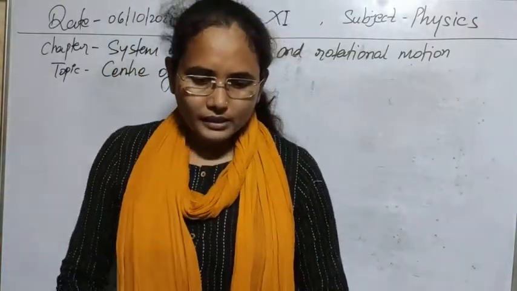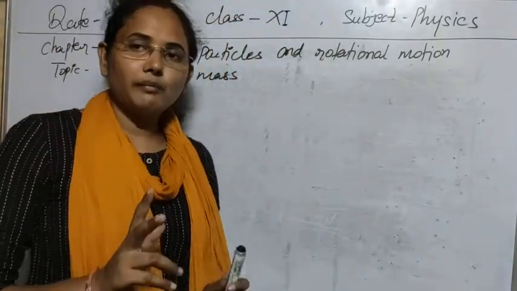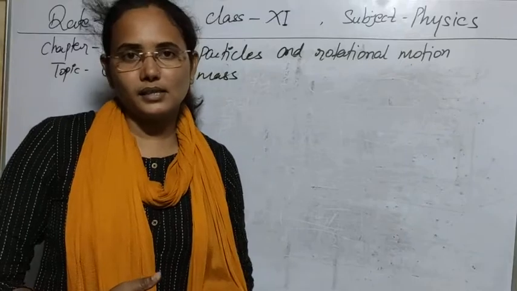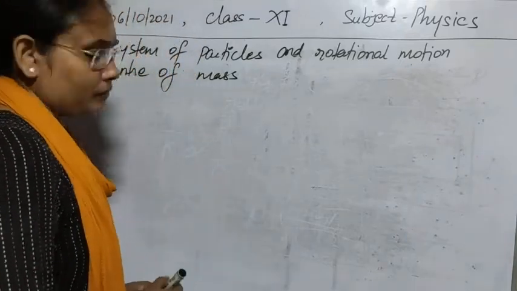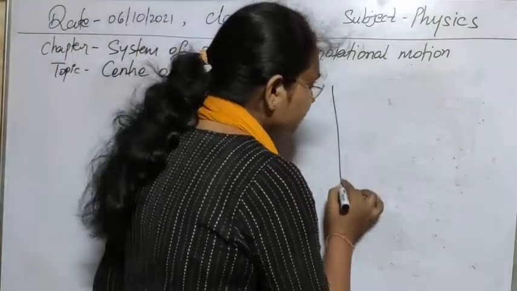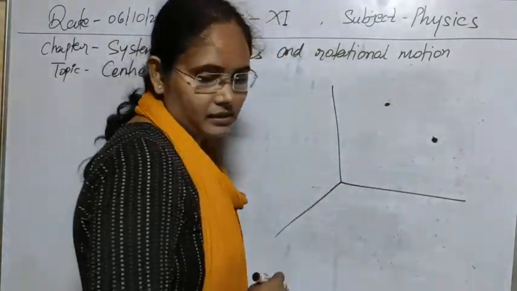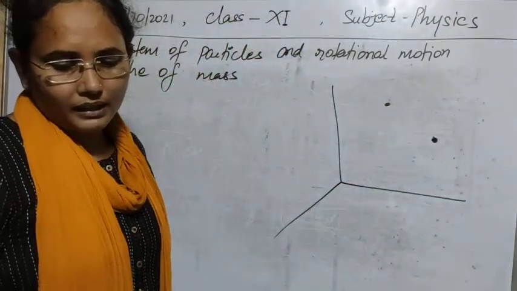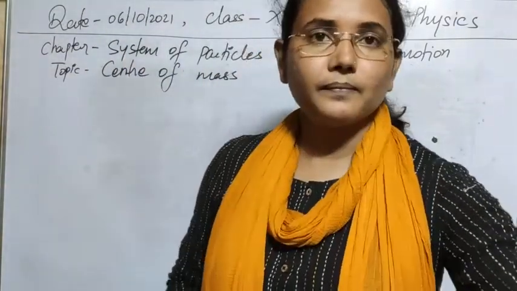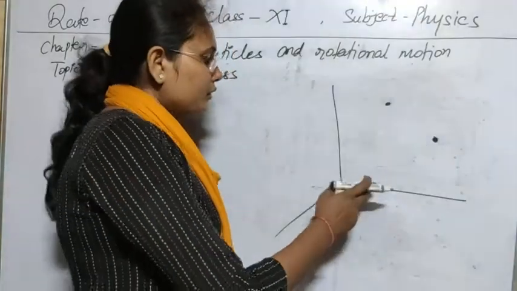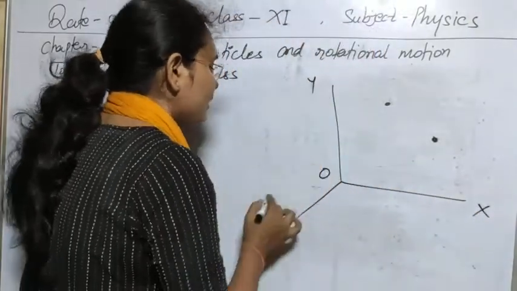Now next, let's see the center of mass of a two-particle system. If we have a two-particle system, how can we calculate its center of mass? How can we calculate the equivalent mass of these two particles? Suppose our system is composed of two particles, and we take a rectilinear coordinate system, OX, OY and OZ.